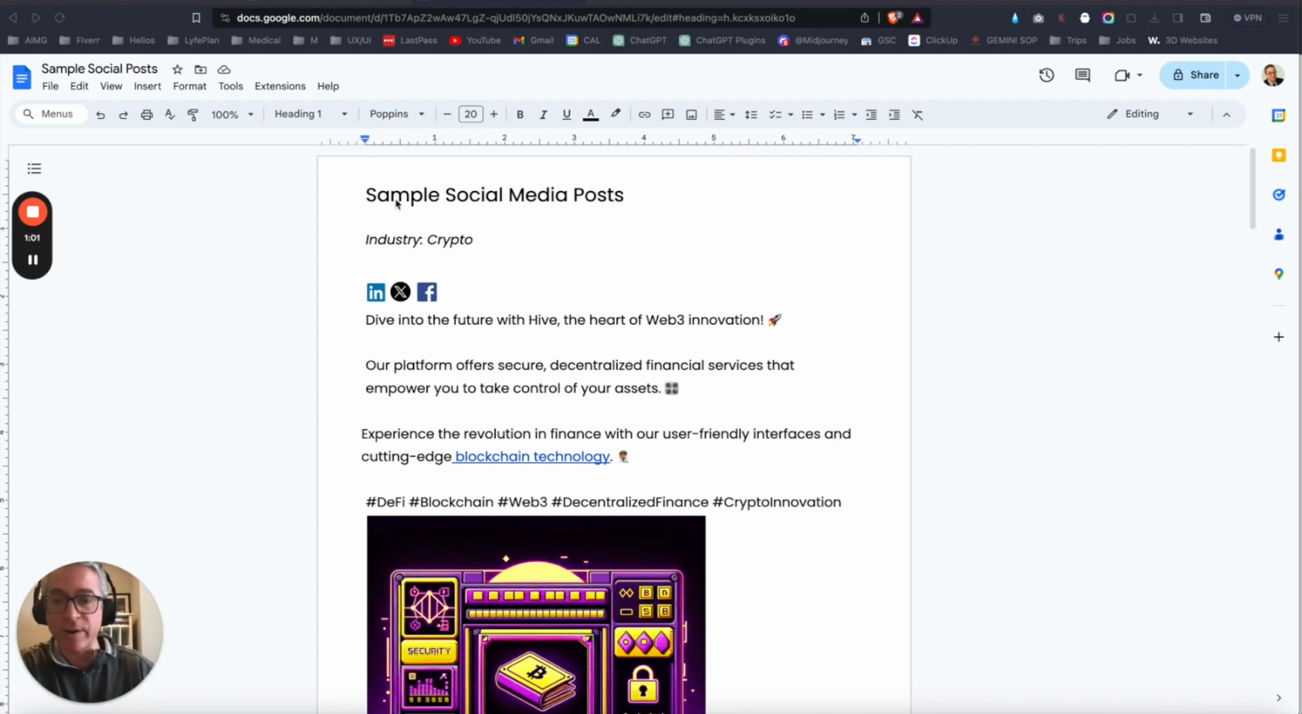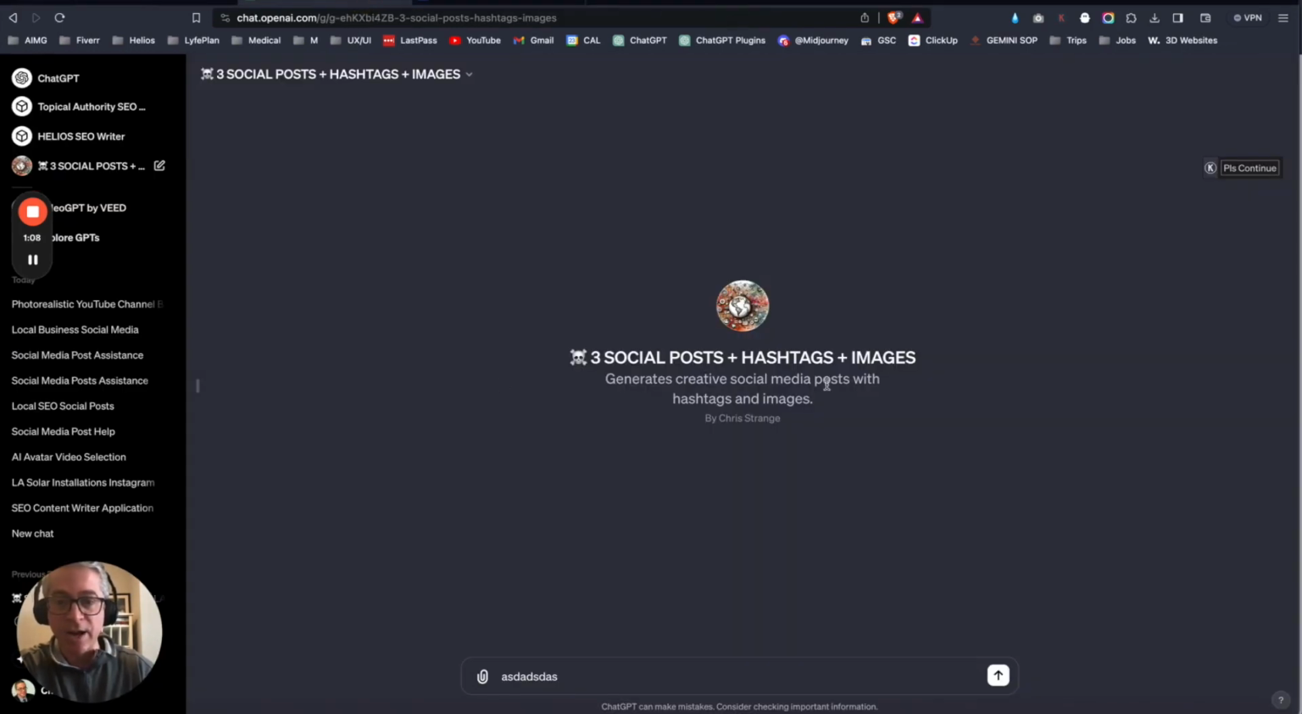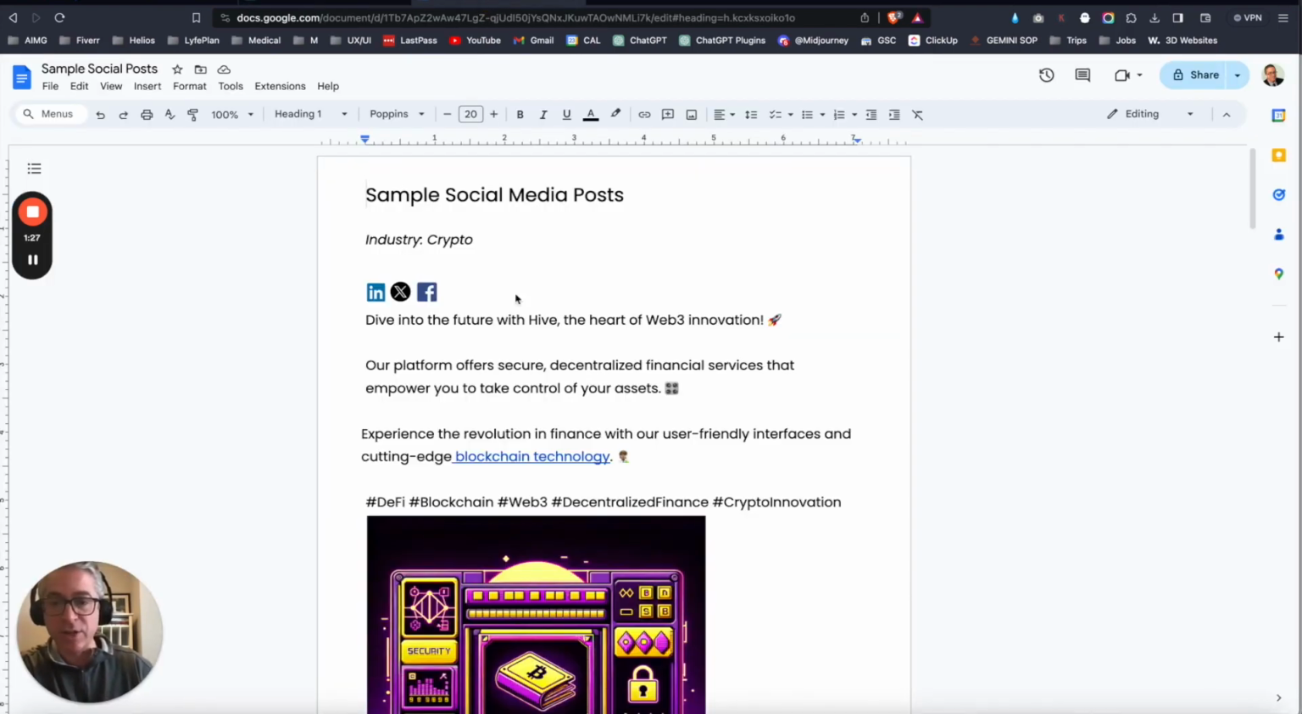So let's jump right into it really quick. Today is all about social media posts. What I've done is create a custom GPT in ChatGPT that you can use absolutely for free. This is going to generate 3 social posts plus the corresponding hashtags and images generated with AI. I'm only doing 3 of the set right now just to focus on the quality, but we'll try to scale this up a little bit as we go. So without further ado, let's check out some of the posts.